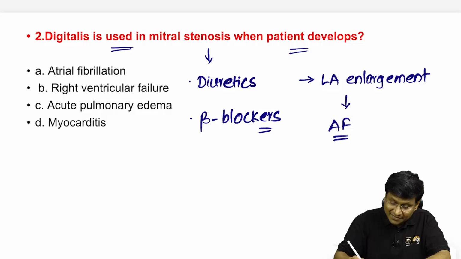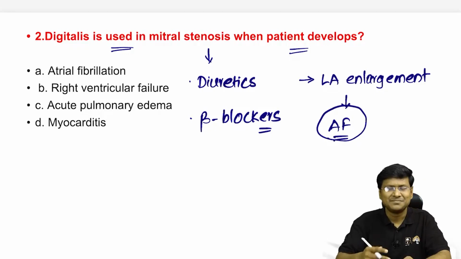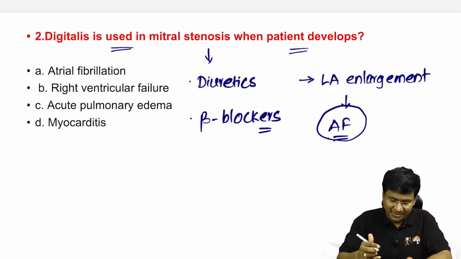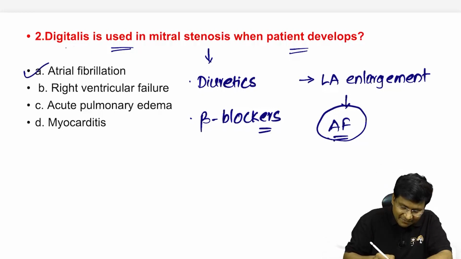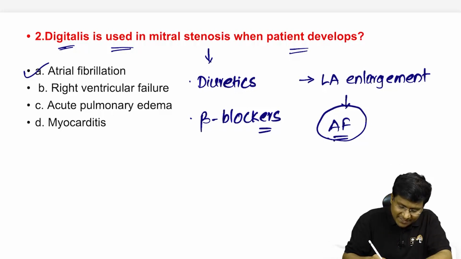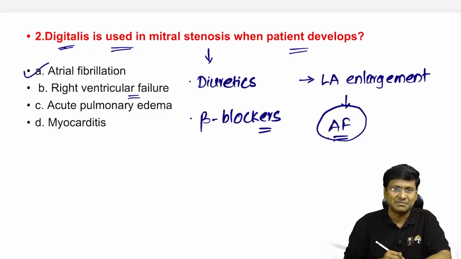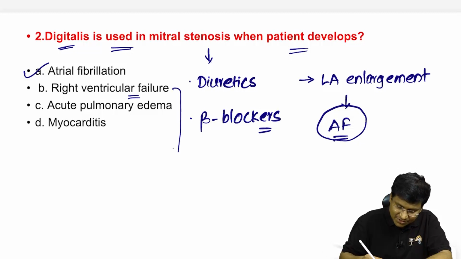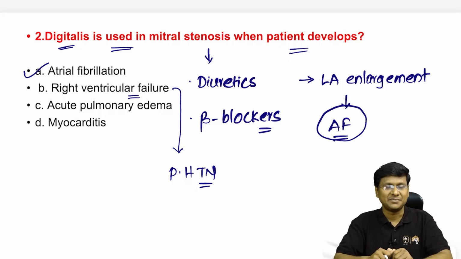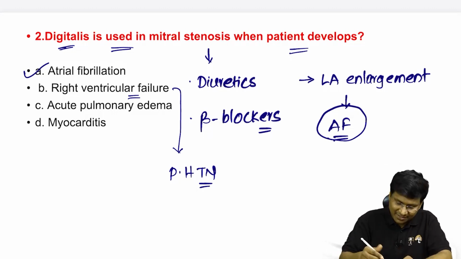Whenever the individual develops atrial fibrillation, the way to control the rate is by giving digitalis. So digitalis we give in patients with mitral stenosis mainly when they develop atrial fibrillation. And what could be the reason for right ventricular failure in patients with mitral stenosis? When they develop pulmonary hypertension due to reversal of the flow, there can be increased afterload on the right ventricle that will result in right ventricular failure.